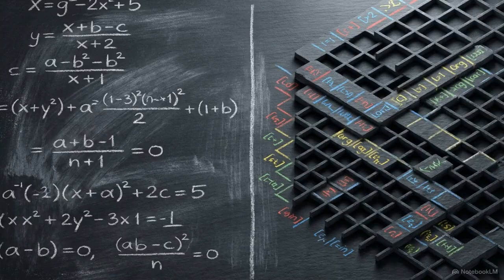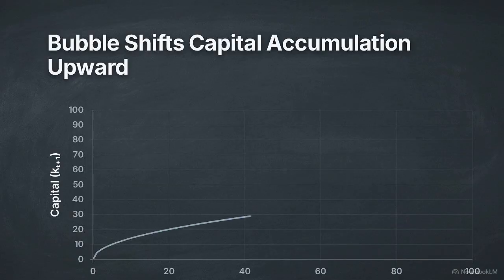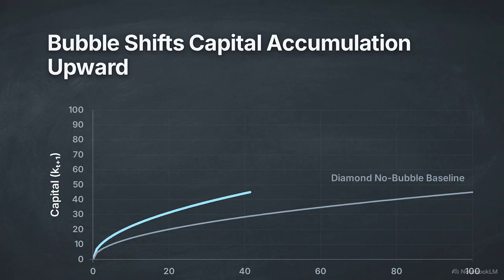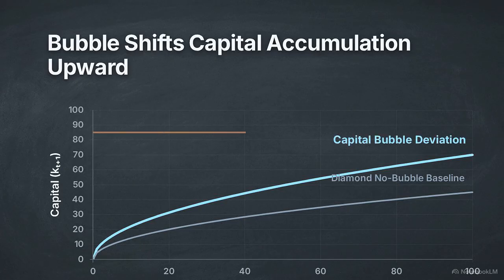With the algebraic derivation complete, we translate the model into Python and Excel computational simulations to test its predictive power. This phase diagram maps the long-run trajectory of the economy by tracing 3 distinct color-coded curves. The first curve is the diamond no-bubble steady state. This sets the baseline trajectory of pure capital accumulation without any speculative assets. The second curve is the capital bubble path. It plots a higher, risk-adjusted trajectory, driven entirely by the burst risk premium and the rate return gap. The final curve is the golden rule steady state, operating as the strict theoretical benchmark for maximized, sustainable generational consumption.